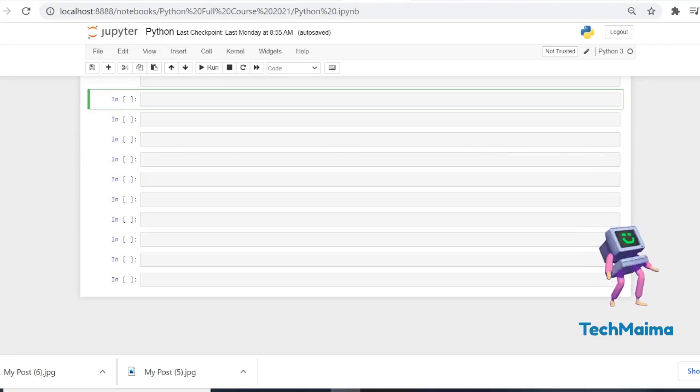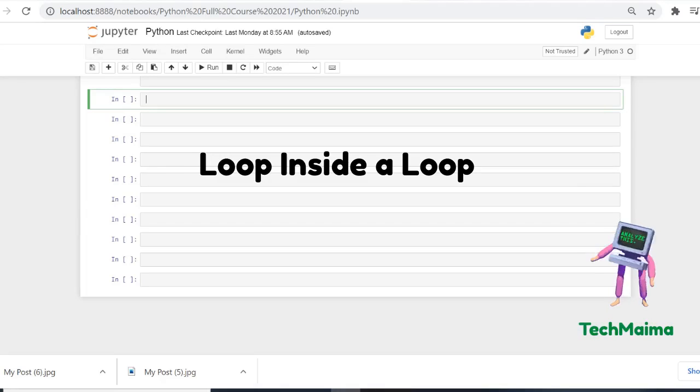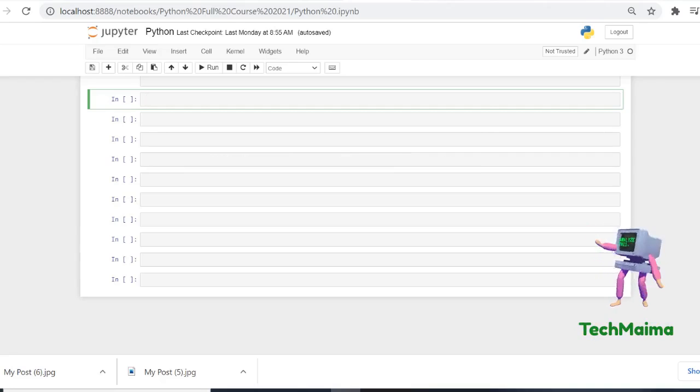Coming to the nested loop, which is a loop inside a loop: a while loop inside a while loop, or a for loop inside a for loop, or a for loop inside a while loop. Such a way, a nested loop is a loop inside a loop. So now we will see the examples for all three.